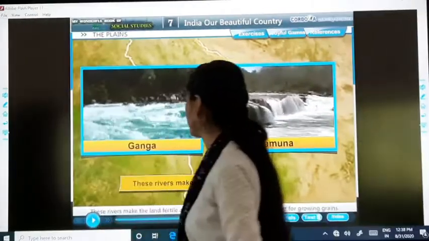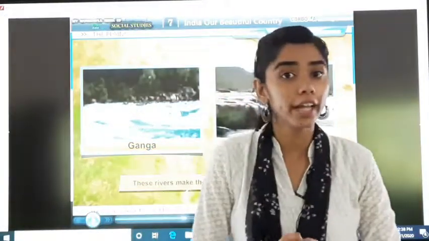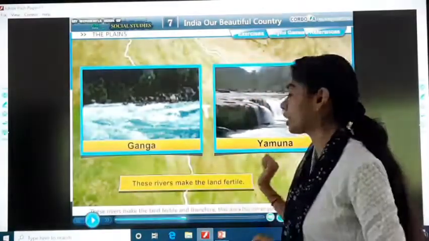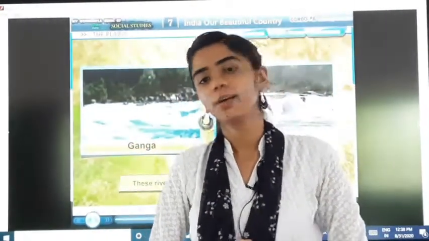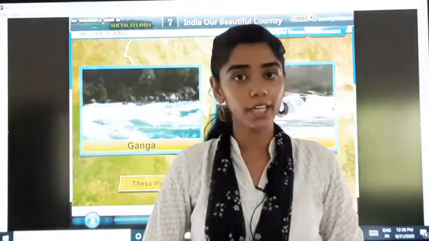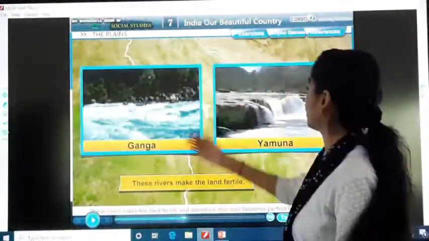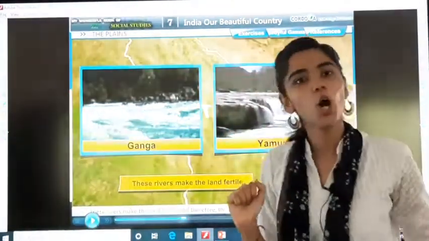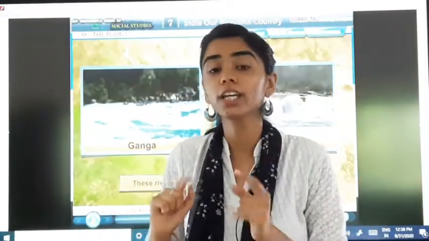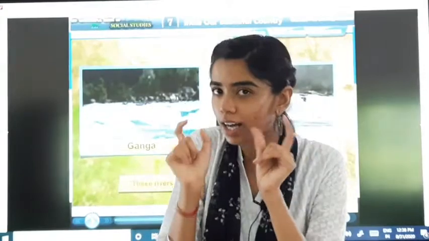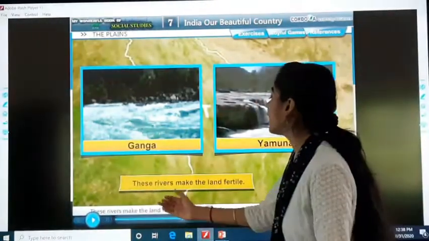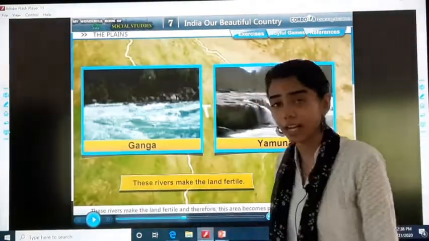So, the Great Plains, what are they known as? They are also known as the Gangetic Plains of India. Why? Because the rivers Yamuna and Ganga flow through them. Okay? ये Gangetic name क्यों आया? Because of the river Ganga. These rivers make the land fertile.